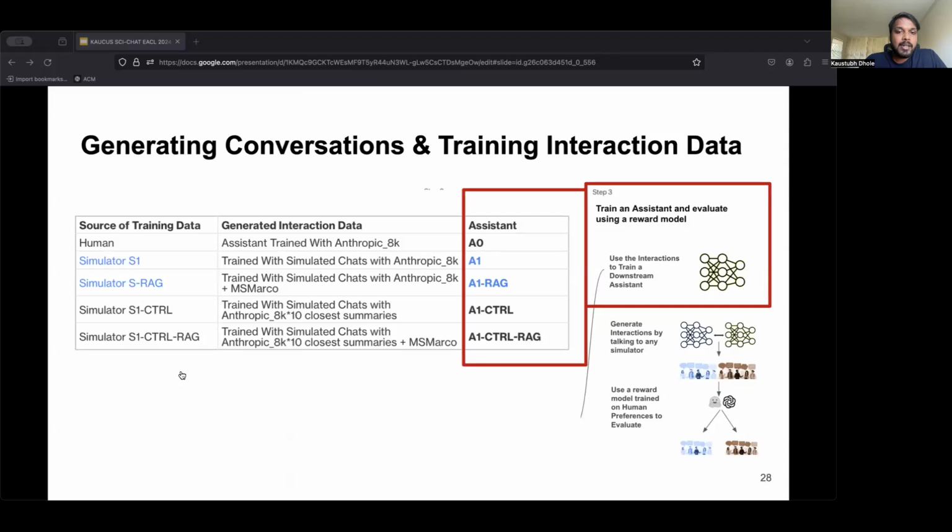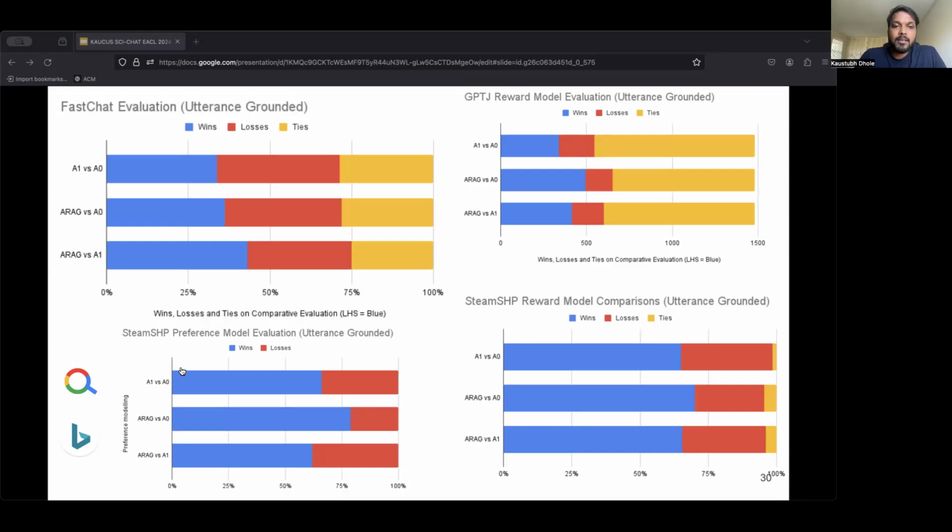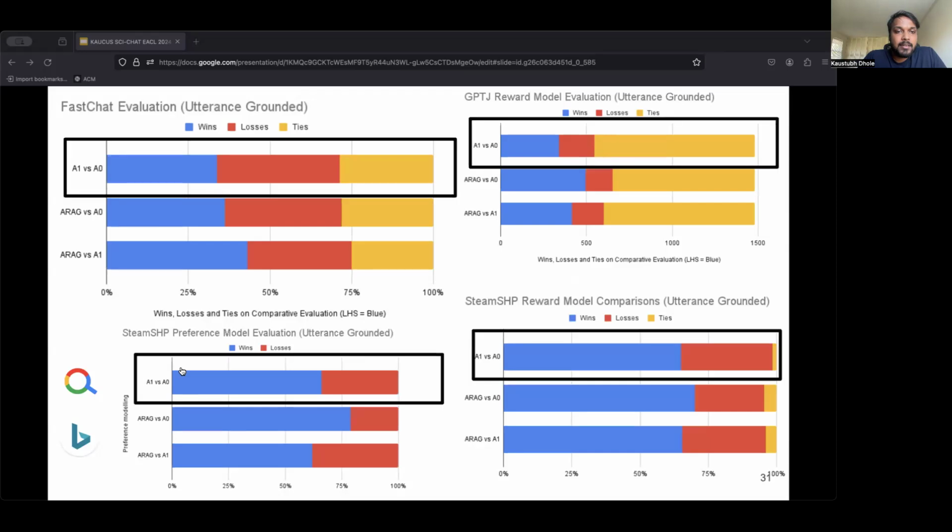Now, with all the simulated data, we move on to measuring how useful the data is to train downstream assistants called A1, A0, A1 RAG, etc. For each plot, the columns indicate the two assistant models being compared. The colors in blue for each row indicate where the evaluation system prefers the left-hand side model as compared to the right-hand side. We first compare A1, that is the assistant trained on 8,000 interactions generated from S1, against A0, that is the one trained without the help of a simulator.